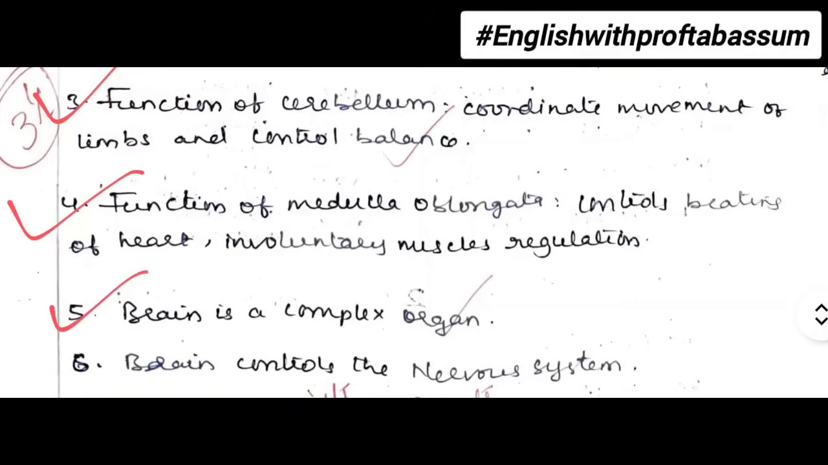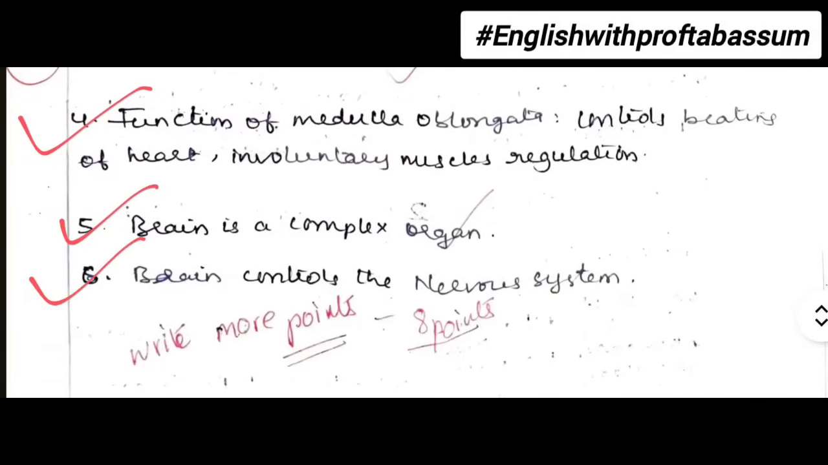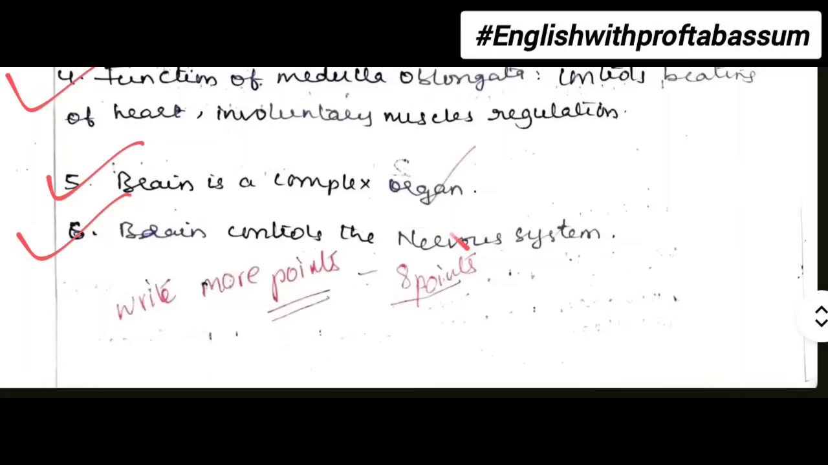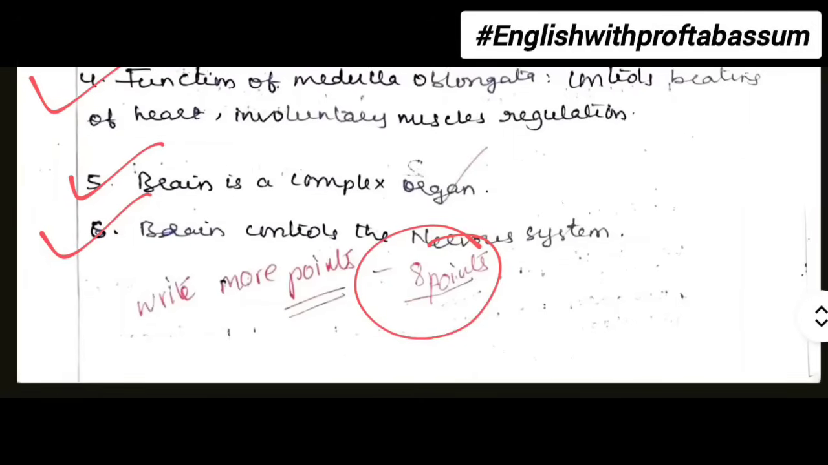So the student has written only 6 points. After that, I have mentioned over here that at least 8 points must be written. And if you have doubt in your 8 points also, then 10 points you must write.